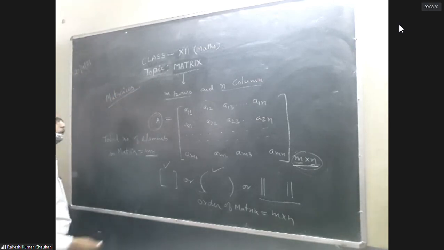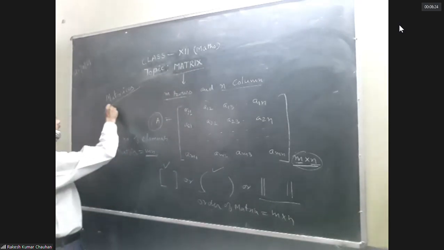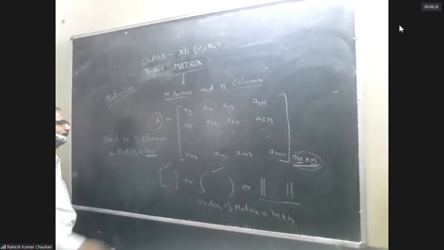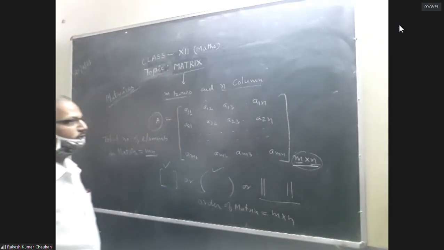This is the plural of matrix. Matrix is singular and plural is matrices. The element of the matrix can be taken from any field.